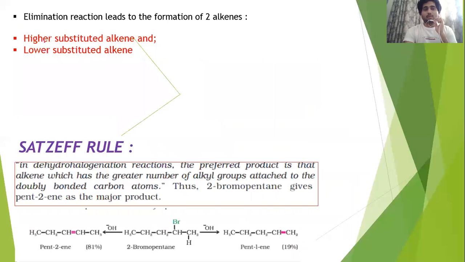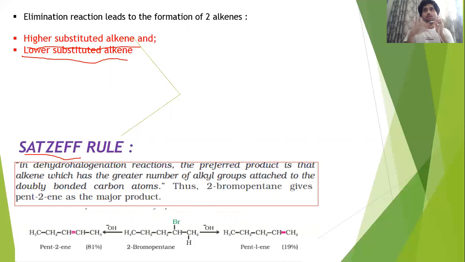Elimination leads to form a higher substituted alkene and a lower substituted alkene. In your NCERT we only deal with the higher, we don't go to the lower. Your higher substituted one is called your Saytzeff alkene and your lower substituted one is called your Hofmann's alkene. So what is Saytzeff alkene? To know Saytzeff alkene, we need to know the Saytzeff rule. What is Saytzeff rule? Very, very important.